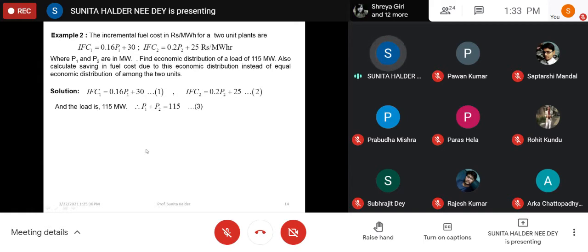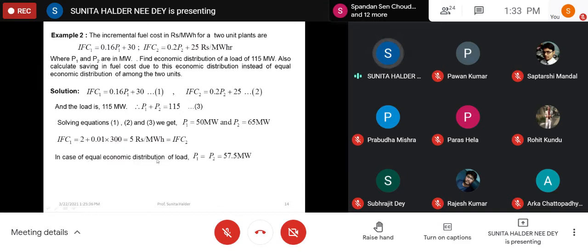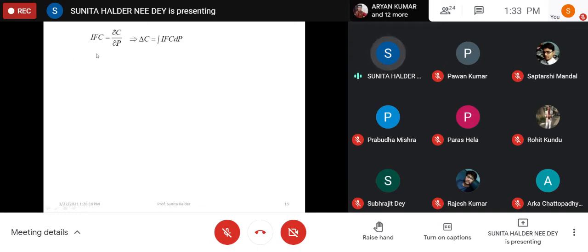So we can calculate P1, P2 as well as IFC. Now if there be equal distribution of load, then 115 divided by 2. Then we have derived already, incremental fuel cost is del C del P. That means del C is the integration of IFC dP.